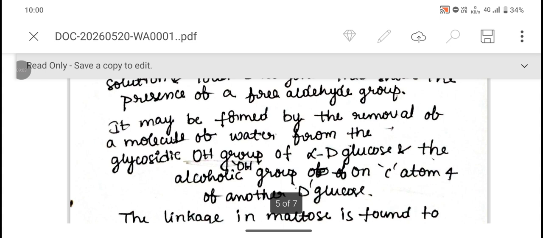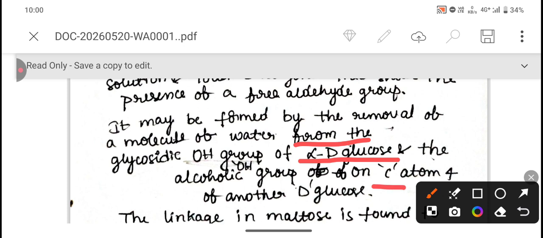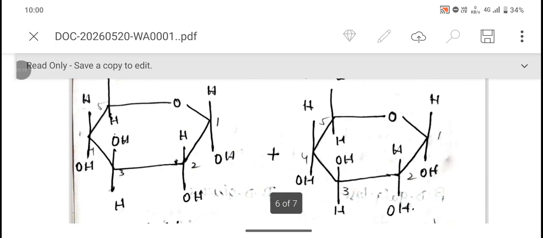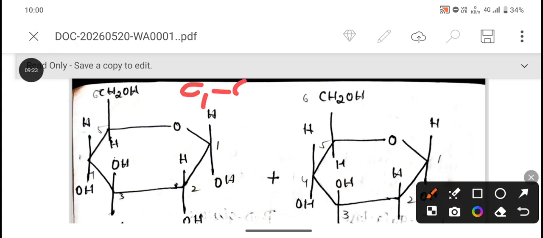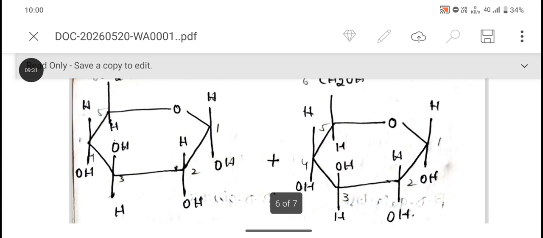It may be formed by the removal of a molecule of water from the glycosidic hydroxyl group of alpha D glucose and the alcoholic group on carbon atom 4 of another D glucose. See, here we can understand it like this. Here also you can observe the C1-C4 glycosidic linkage.